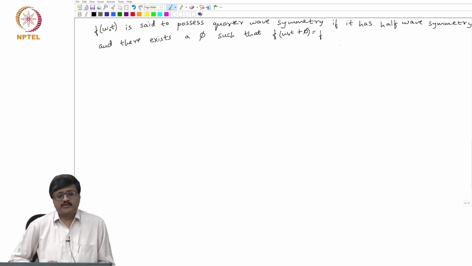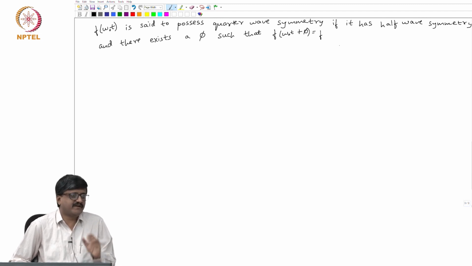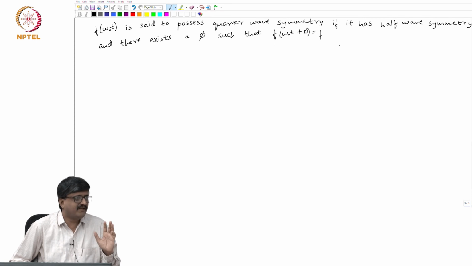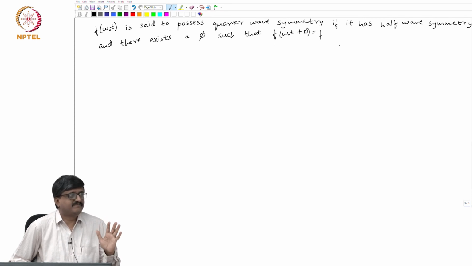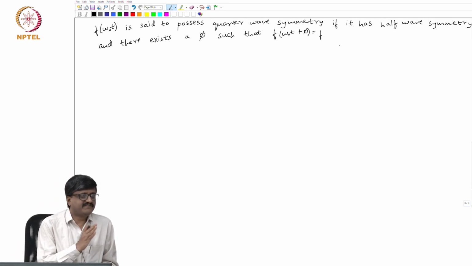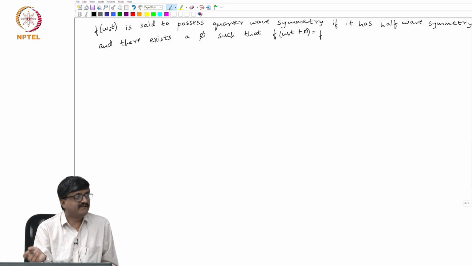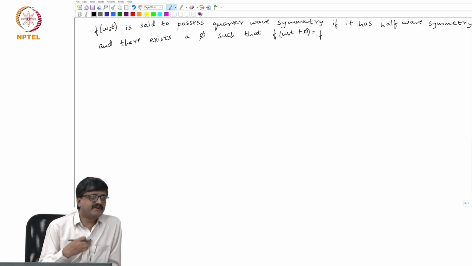What I am trying to do is shift the waveform of f of omega o t. By shifting a waveform, the harmonic component, the RMS value of any harmonic component or fundamental or DC does not change. Only by shifting vertically will you have a change in the values, but by shifting laterally to the right or left, when I change the argument from omega o t to omega o t plus phi, I am essentially not changing the value of any harmonic component or fundamental or average value.